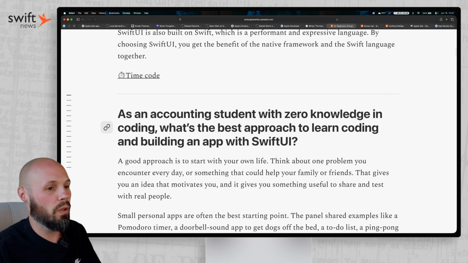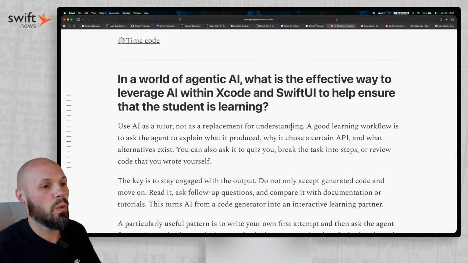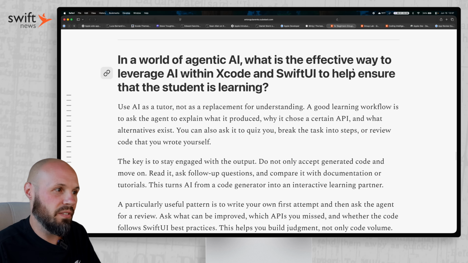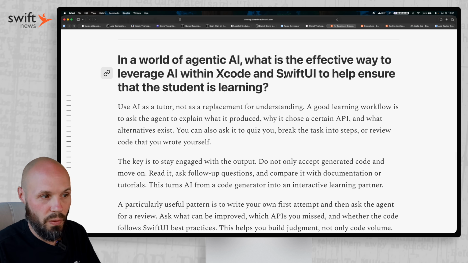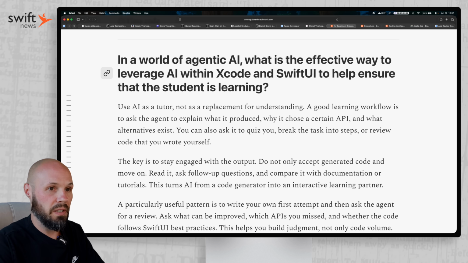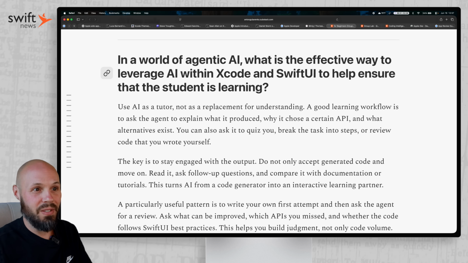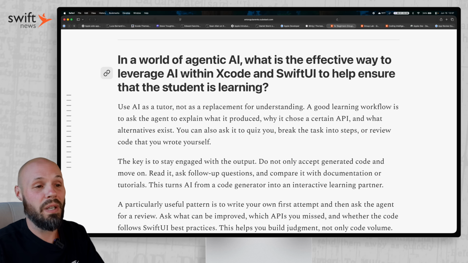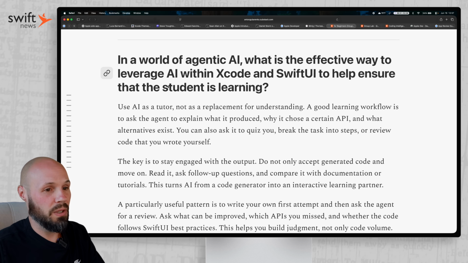We'll do one more question in the beginner section. In a world of agentic AI, what is the effective way to leverage AI within Xcode and SwiftUI to help ensure that the student is learning? I think a lot of you can relate to this, because even me learning new APIs and new stuff, I find myself getting lazy and just offloading my thinking to the AI. Even seasoned developers struggle with that, so I can imagine junior developers struggle with it.